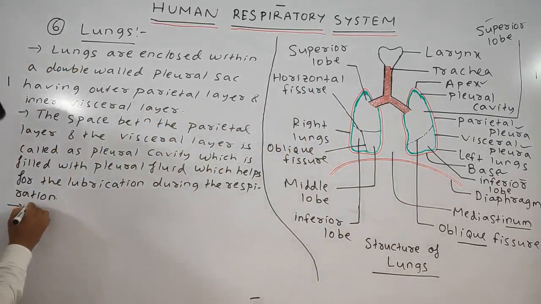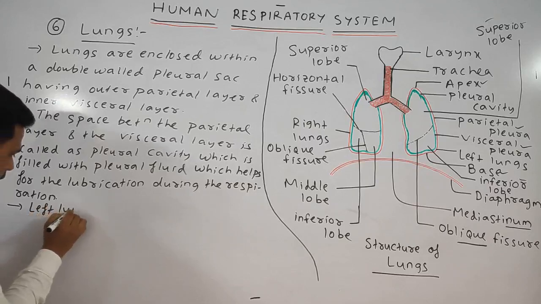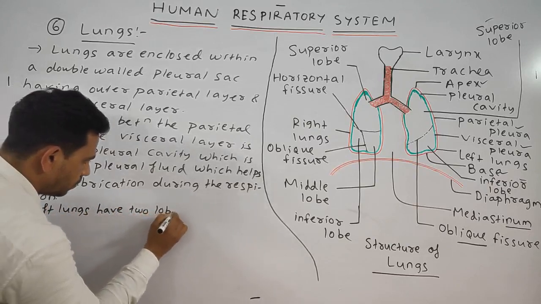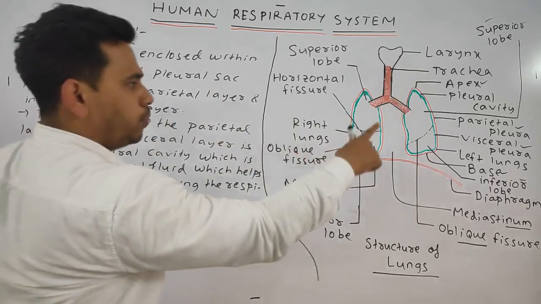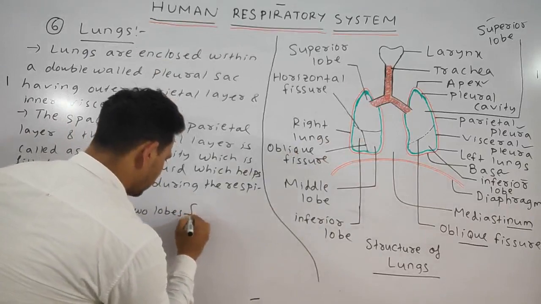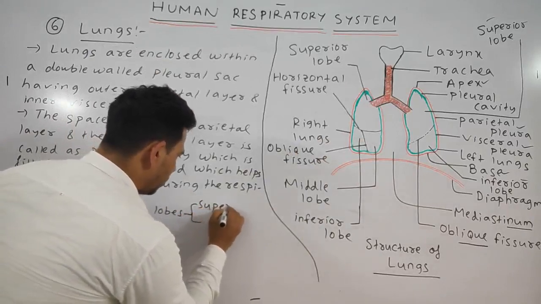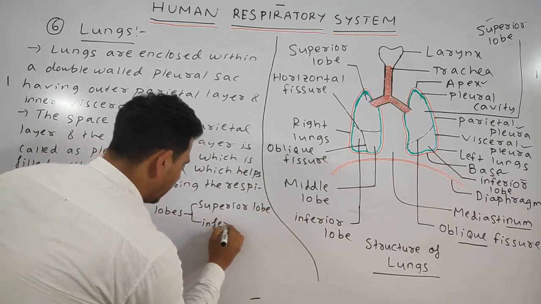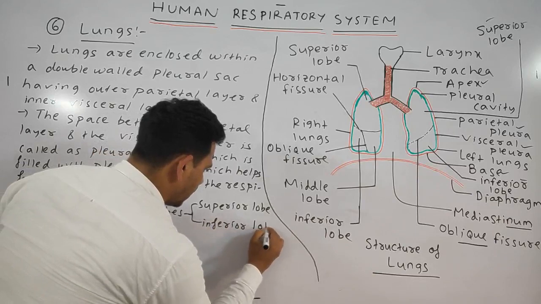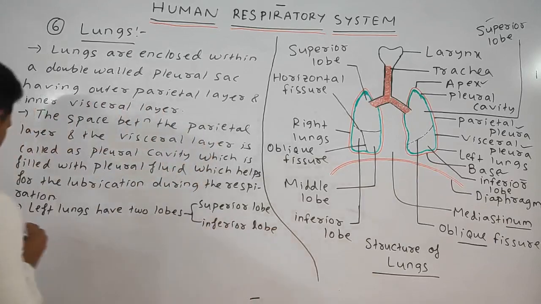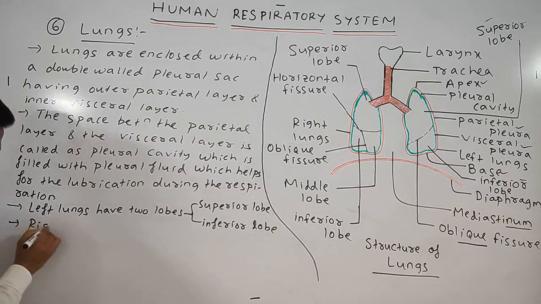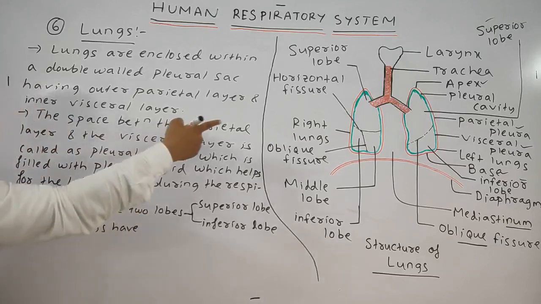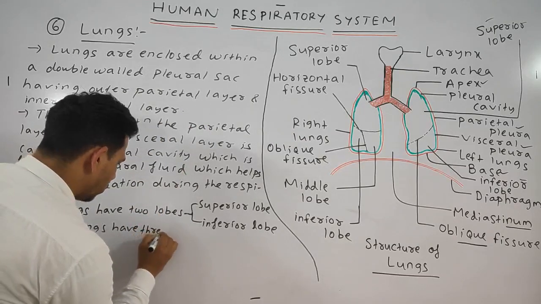Left lungs have two lobes. What are they? Superior lobe and inferior lobe. Whereas the right lungs have three lobes.